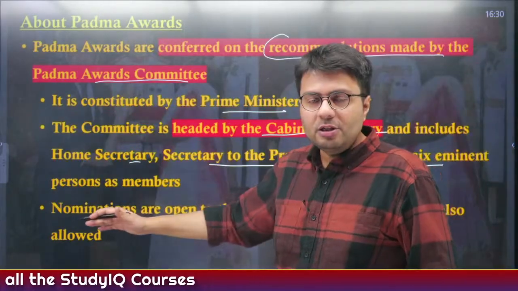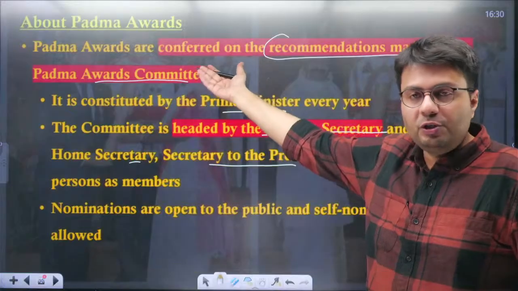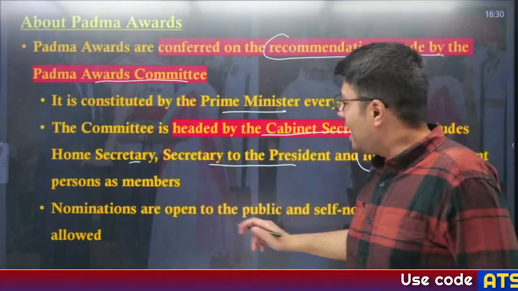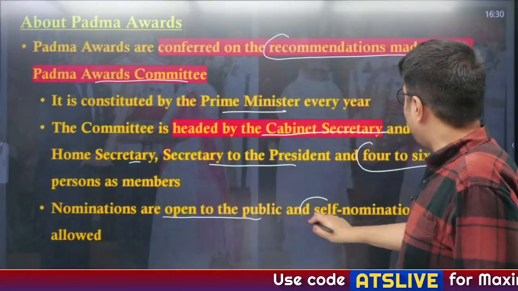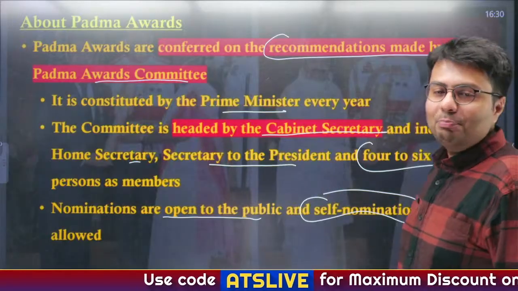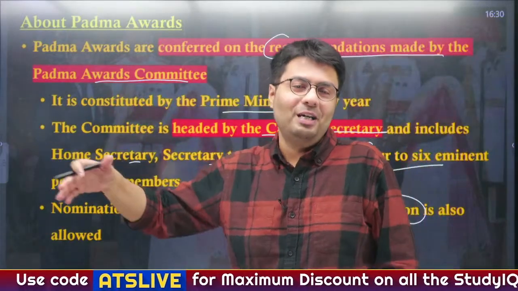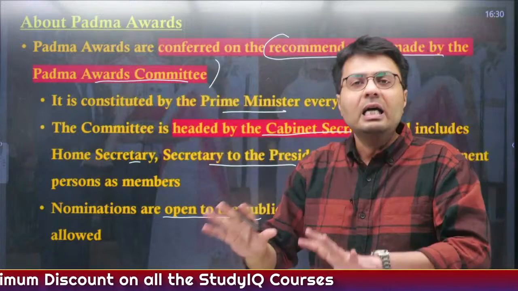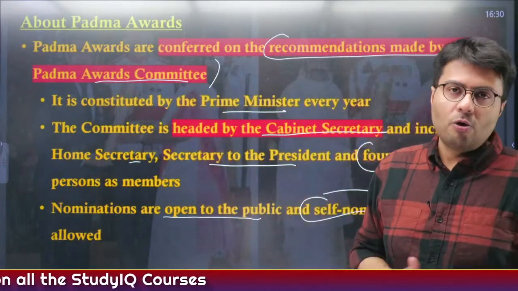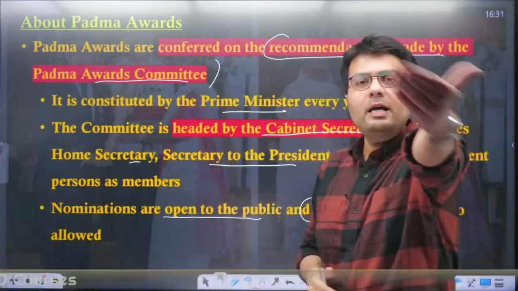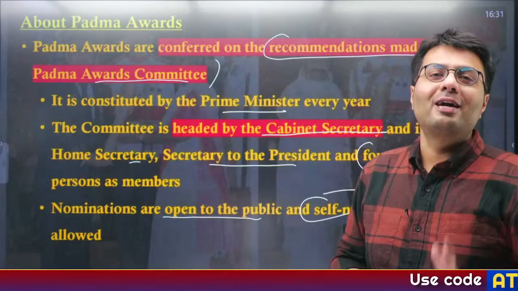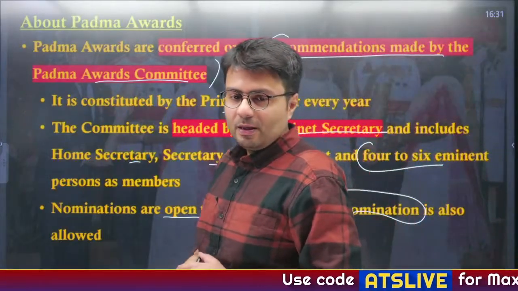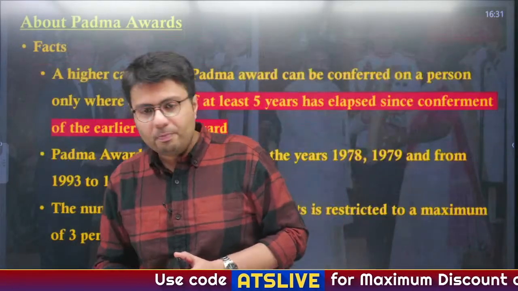And the nomination, that is the names which will be considered by this committee, is open to the public, and you can also nominate your name in this particular committee, asking them to please give you the particular Padma Award. You can give your suggestions to this Padma Award committee, and they will analyze and decide accordingly, right? So other people can recommend your name and you yourself can recommend your name. Dhananjay, I have told you about Bharat Ratna.